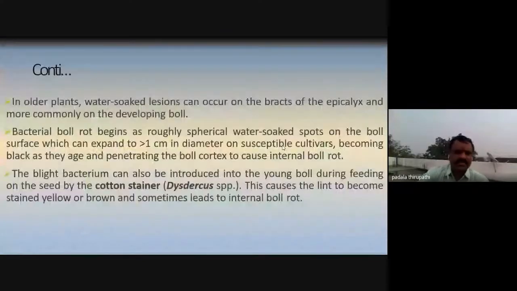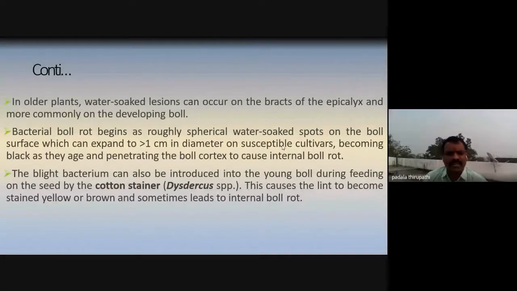In older plants, water-soaked lesions can occur on the bracts of the epicalyx and more commonly on the developing boll. Bacterial boll rot begins as roughly spherical water-soaked spots on the cotton boll surface, which can expand to more than 1 centimeter in diameter, and on susceptible cultivars become black as they age, penetrating the boll cortex to cause internal boll rot.